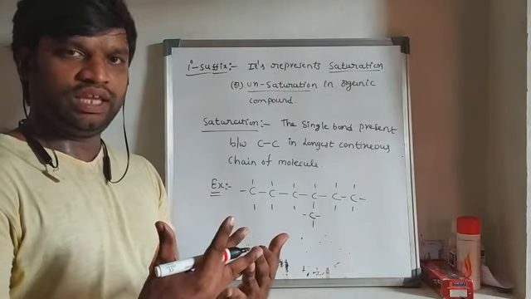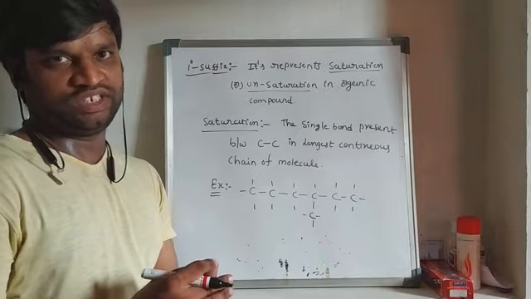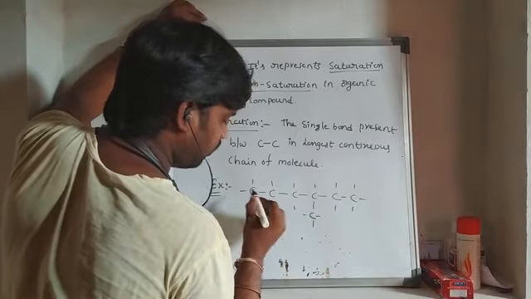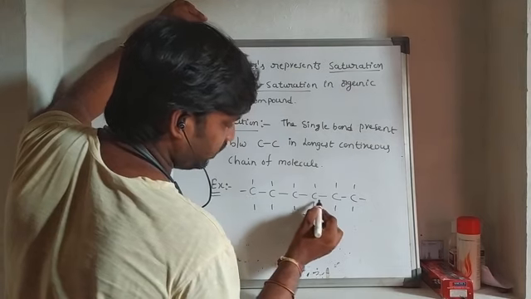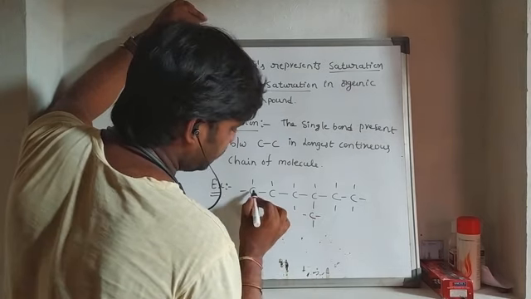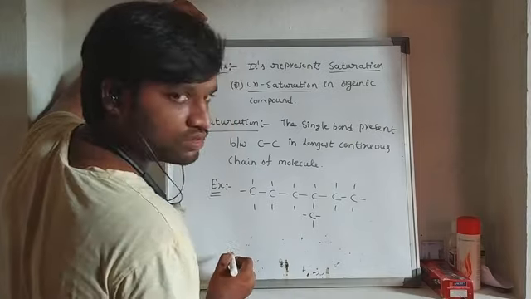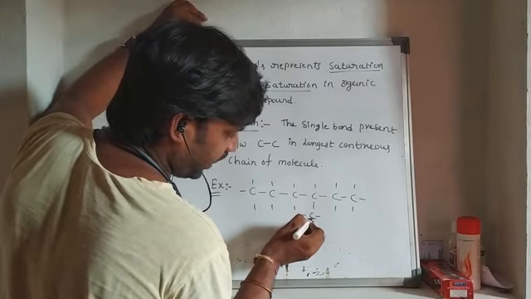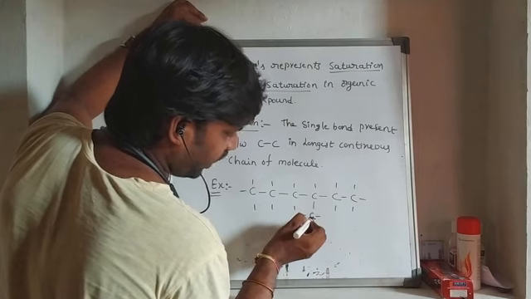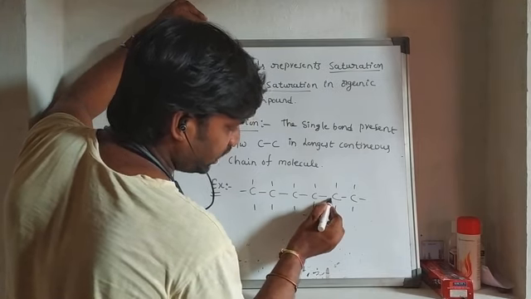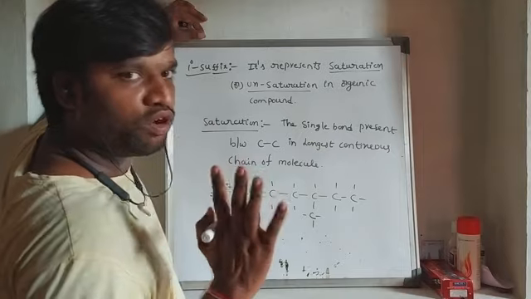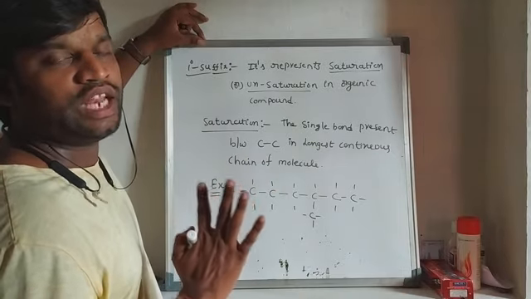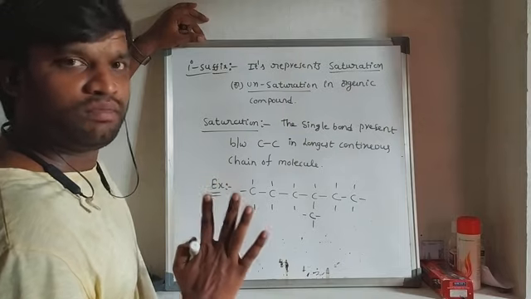Now identify the longest carbon chain. So now I count carbons in the molecule: 1, 2, 3, 4, 5, 6. In this way, 6 carbons. And the next one, 1, 2, 3, 4, 5. In this way, only 5 carbons. And 1, 2, 3, 4. In this way, only 4 carbons. Here, 3 ways are possible for counting the number of carbon atoms present in the molecule.